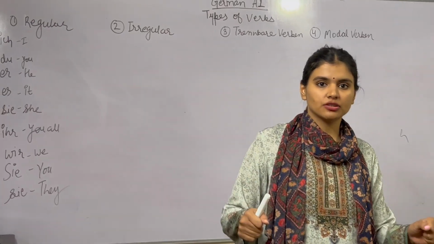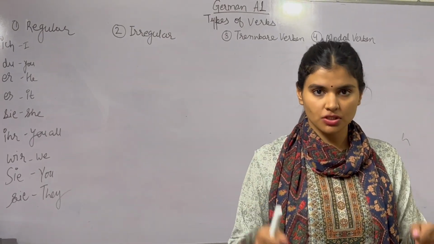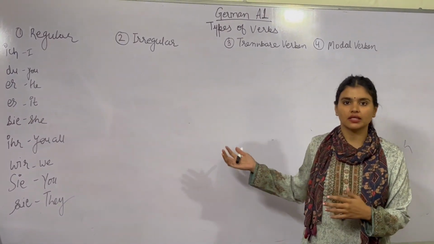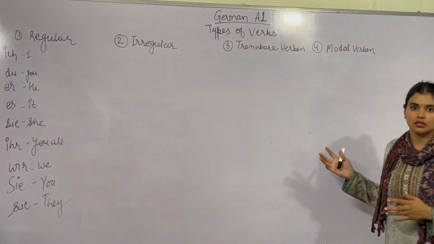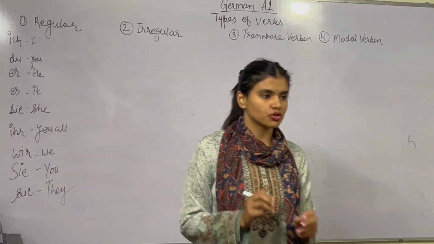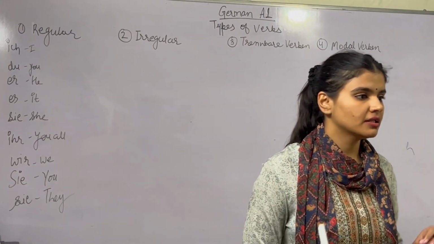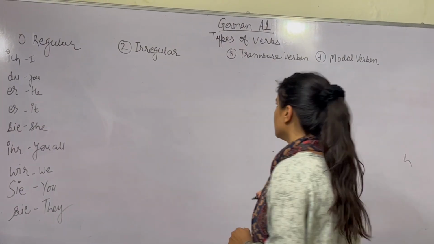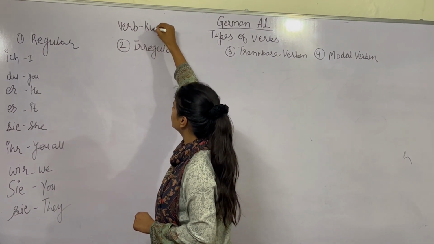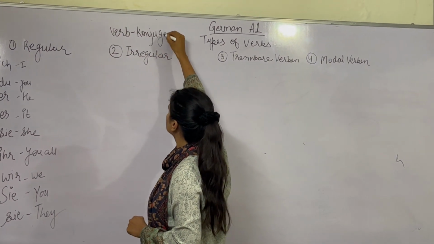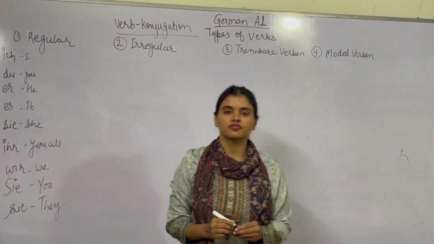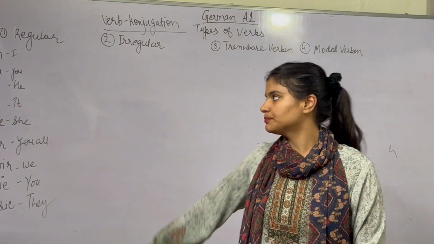Everyone. So if you are planning to start A1 German, these are the basic types of words, categories of verbs you have to learn. Every verb you need to conjugate before using it in any sentence. So what do you mean by word conjugation? The word which I am using is verb conjugation. Verb conjugation is the process of changing the ending of the verb as per the pronoun.